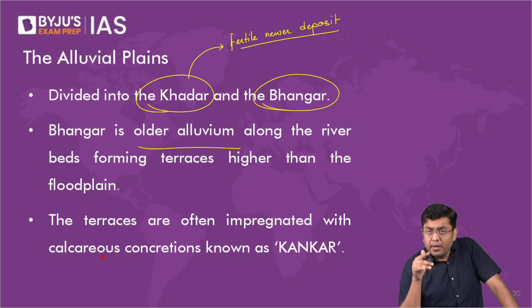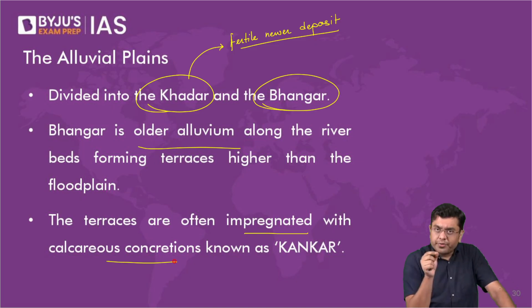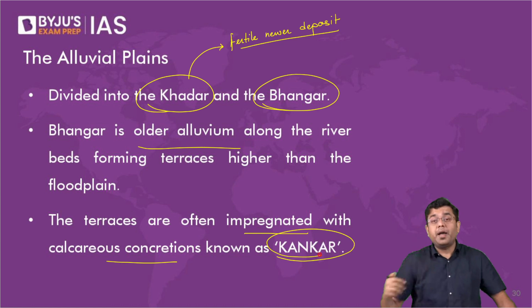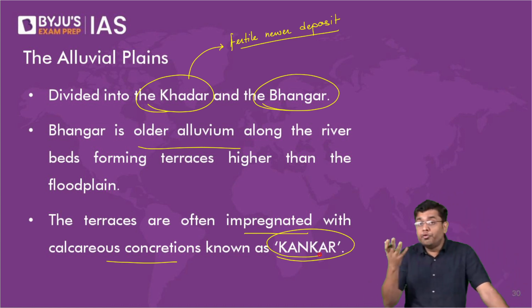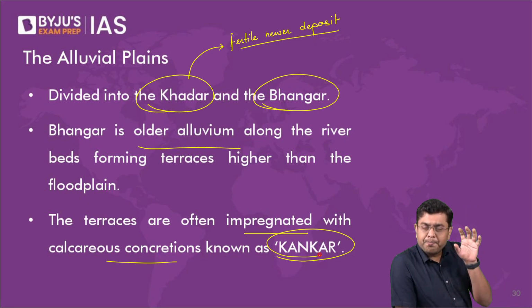There, generally the size of the particles is larger. Oftentimes you will find that there is calcium which helps in binding of the particles. So they are impregnated with calcareous concretions of calcium, which are referred to as kankar in that area. That is why in many of the food grains that you buy from the market, before preparing or grinding them, oftentimes they are sieved carefully so that these kankar, the larger impurities, are removed. So you would have observed these in general.